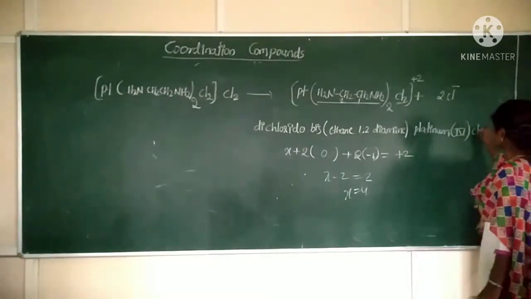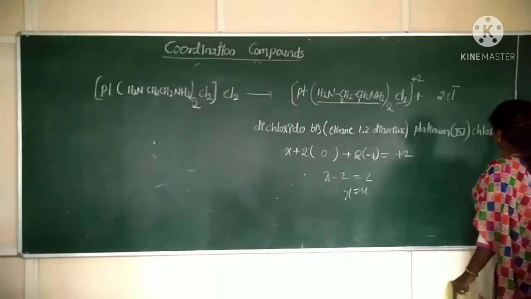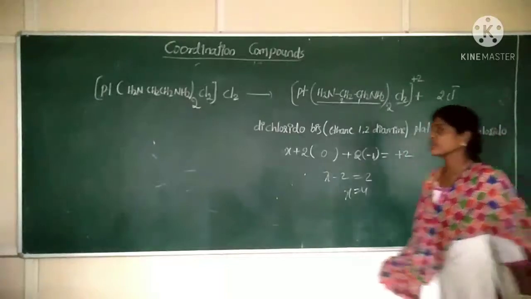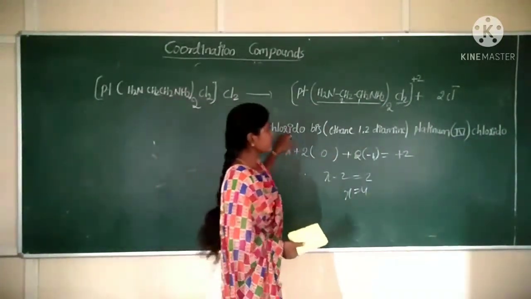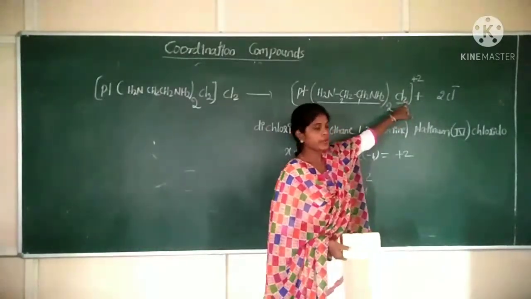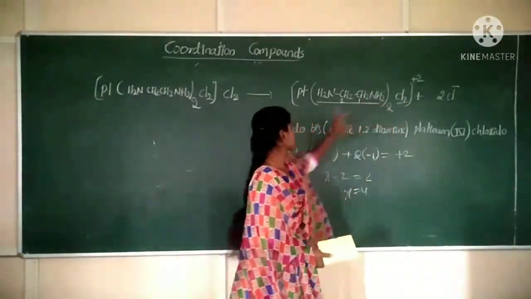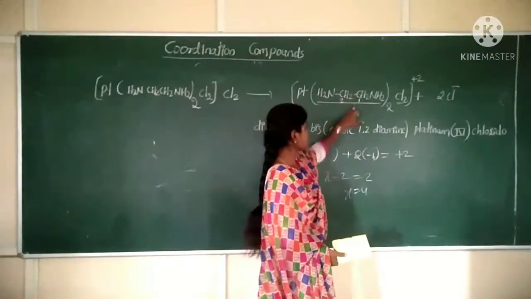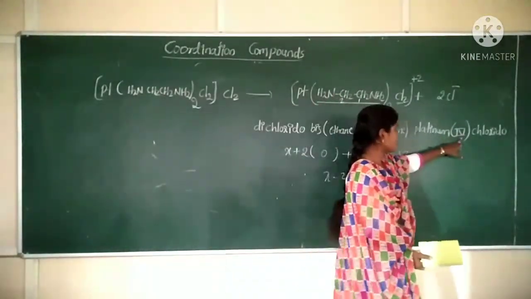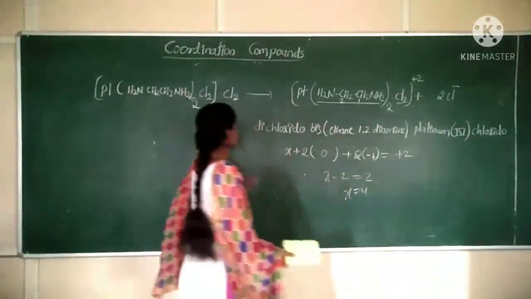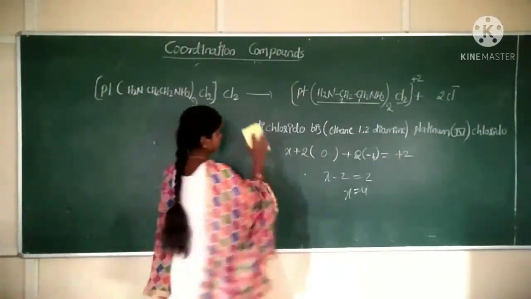Next, outside the coordination sphere or in the ionization sphere, which species is there? Chloride is there. So write it as chloride. So this is the given coordination compound name. Dichlorido, bis, ethane 1,2 diamine, platinum 4 chloride. Clear?